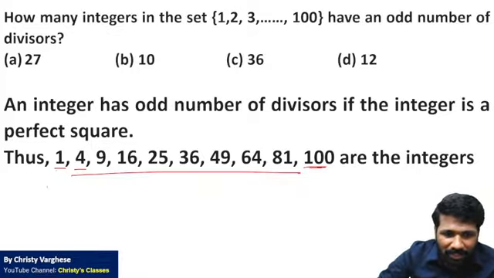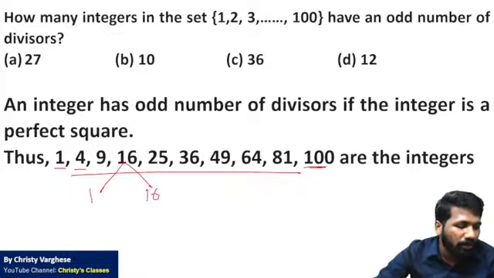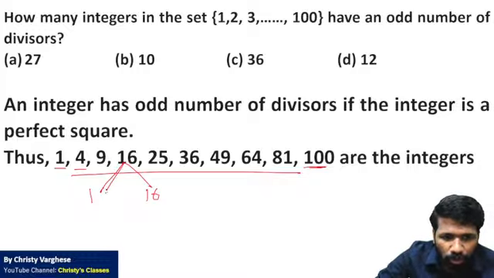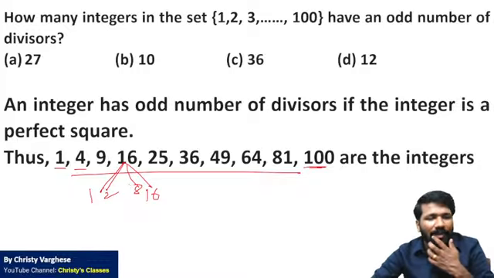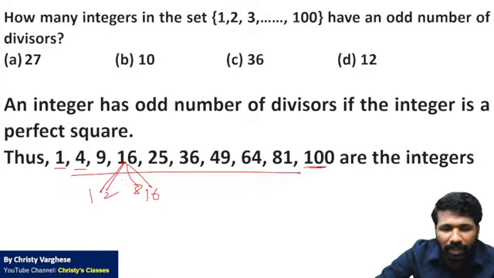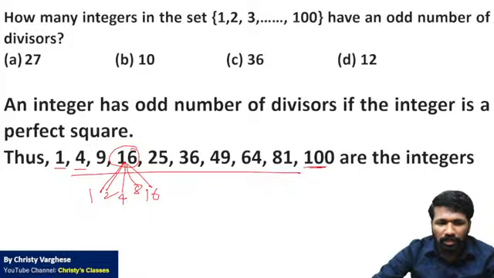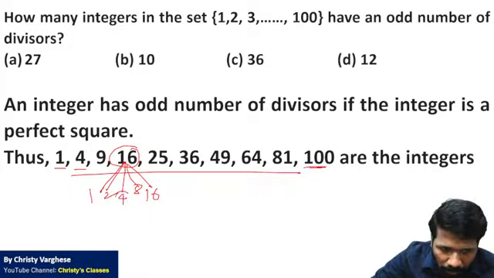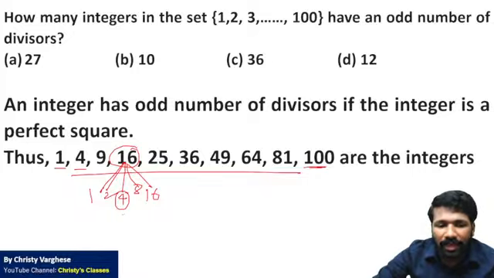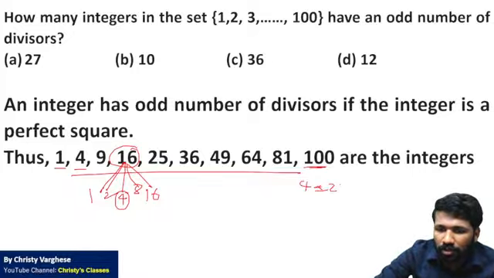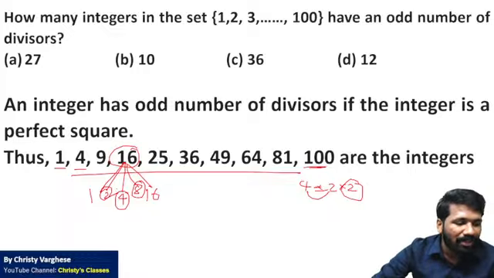For example, look at 16. What is the problem with 16? 1 into 16 is 16. 1 chocolate given to 16 people is possible. 2 into 8 is 16. 2 chocolates given to 8 people is possible. No remainder there. You will get 16 chocolates completed. 4 into 4 is 16. So 4 is also a factor. So what is the problem here? The square root of 16, which is 4, can again be divided as 2 into 2. That is why 2 into 4, which is 8, is another factor. This 2 is another factor. That is how more than 3 factors are coming.